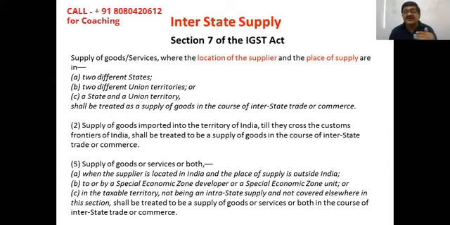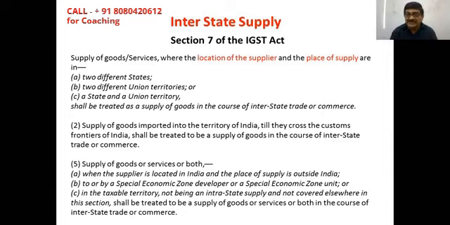Location of supplier is a defined term. Place of supply we have to decide as per sections 10, 11, 12, and 13 of the IGST Act. Sections 10 and 11 are in relation to goods, sections 12 and 13 are in relation to services. So we have to determine the place of supply as per sections 10, 11, 12, and 13, and we have to determine the location of the supplier as per the definition. If these two places happen to be in two different states or two different union territories or a state and union territory, then it will be treated as a supply of goods or services in the course of interstate trade or commerce.